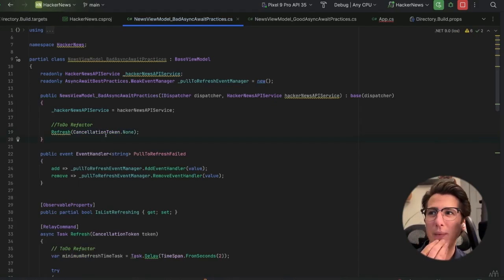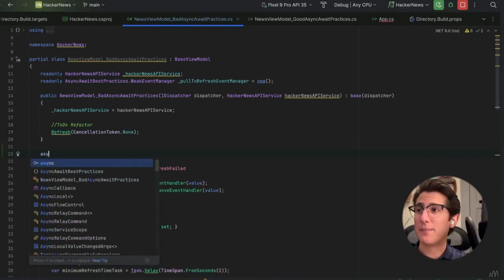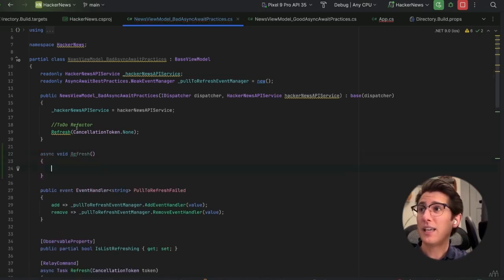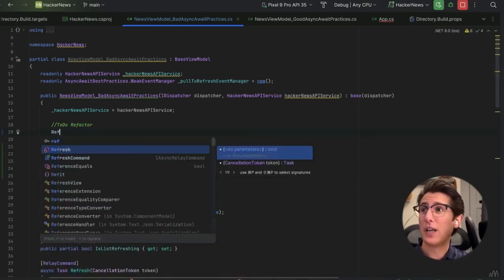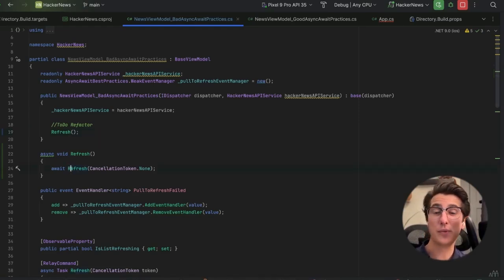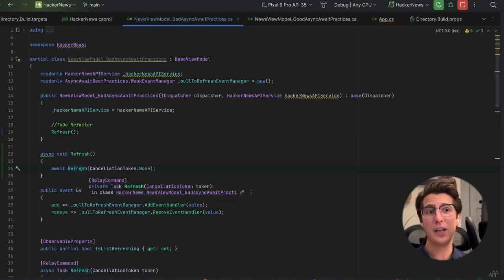Well, one thing we could do here is I could create a method down here called Refresh. And in this method, I can await Refresh, and then I can call our new Refresh method from the constructor. And there we go. We got rid of our yellow squiggle. We are awaiting this task Refresh so that if an exception does get thrown in our Refresh method, it'll be rethrown to us, the developer. We can catch it. We can handle it gracefully.